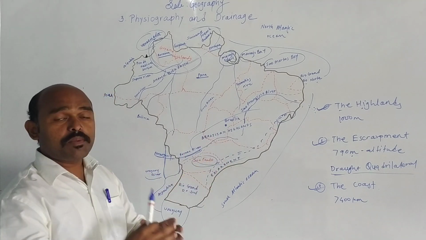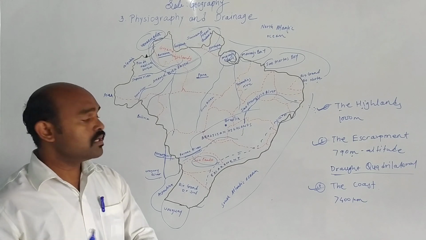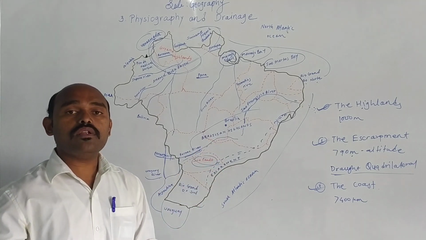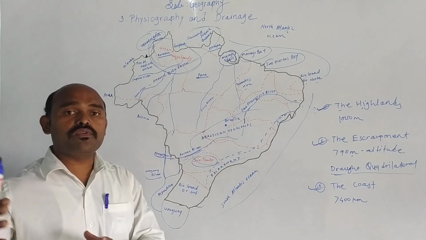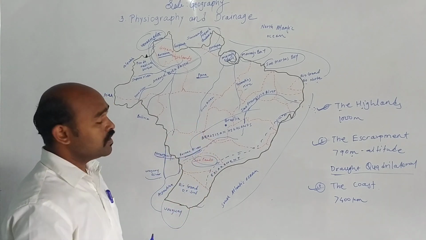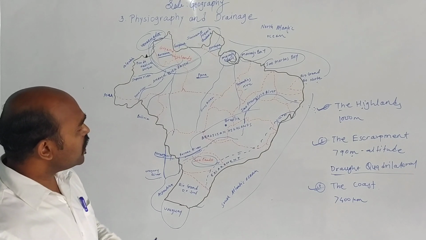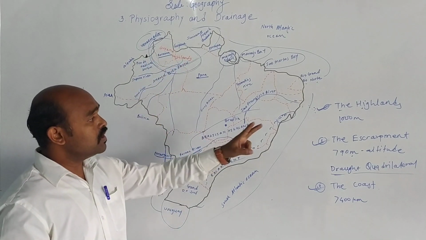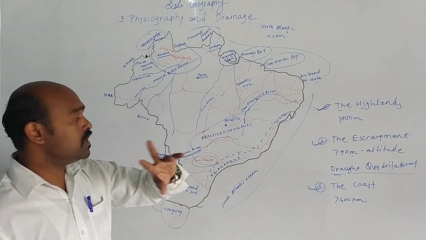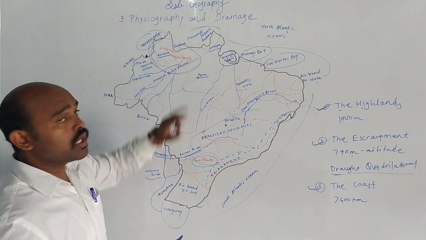The altitude of the Brazilian highland is around 1000 meters, but in other parts it is between 500 and 1000 meters. I also explained the Guiana Highlands. So in the highlands we discussed two highlands, the Brazilian highlands and the Guiana Highlands.